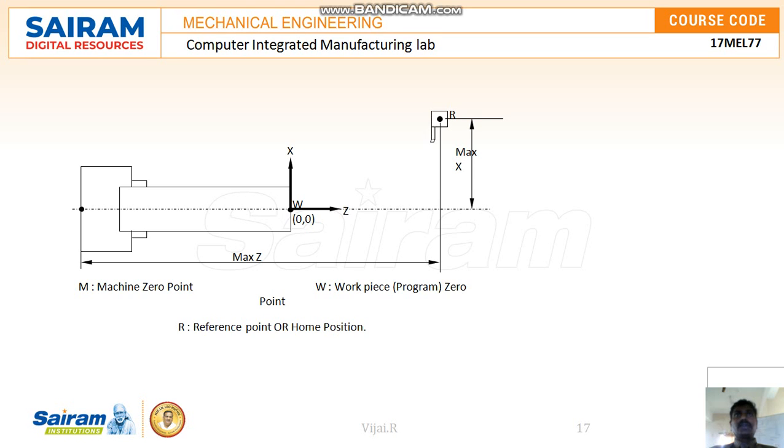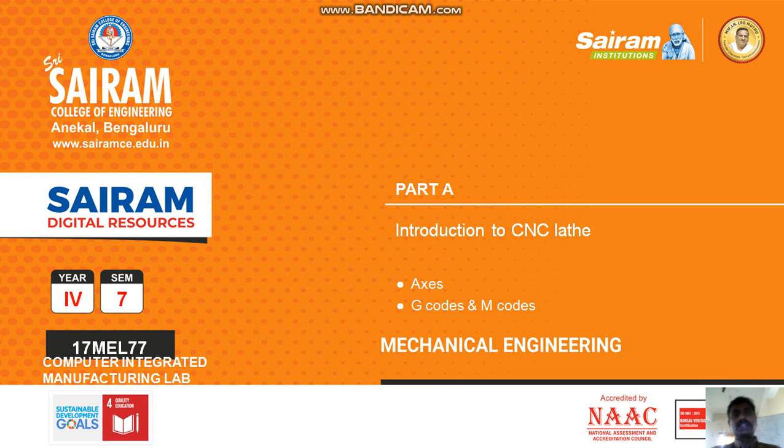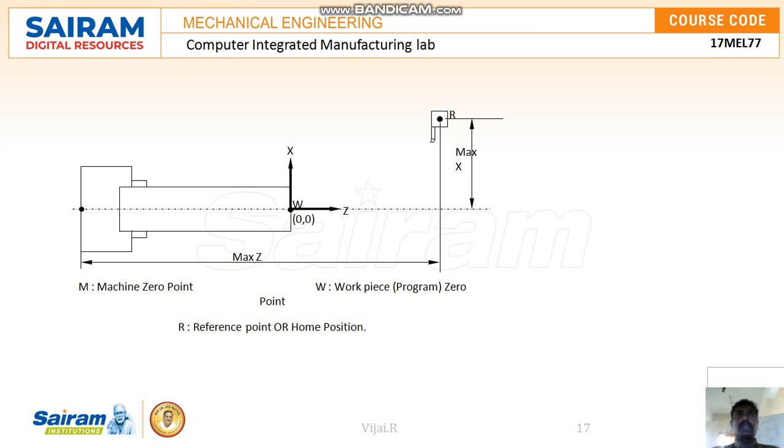In this video we are going to discuss what the CNC axes are and what the G codes and M codes are for writing programs. First of all, when going for the lathe machine, we should know what the coordinate axes are that are going to be used.